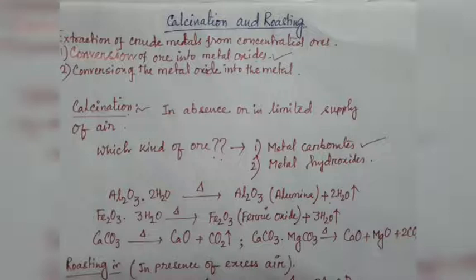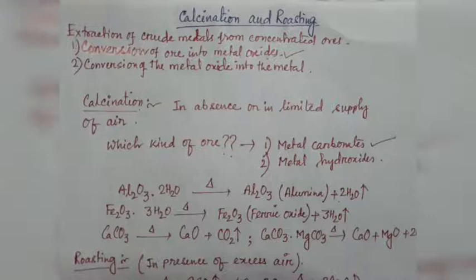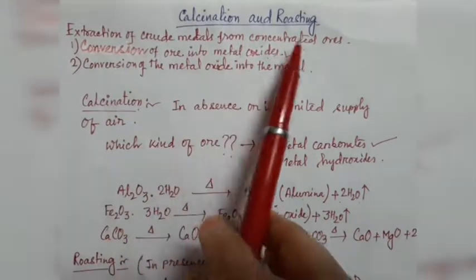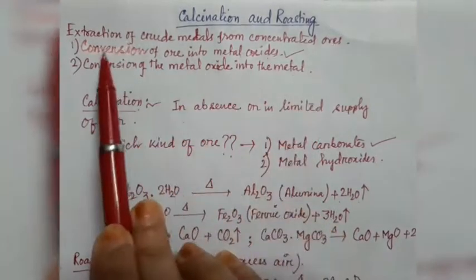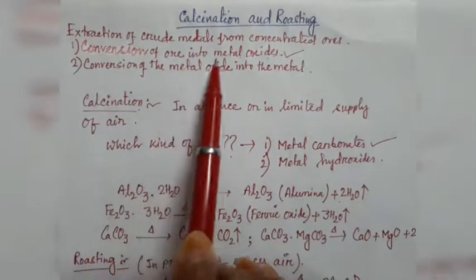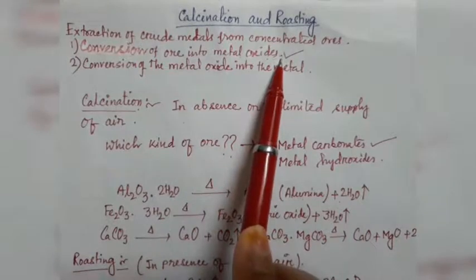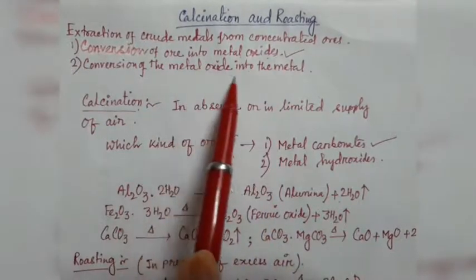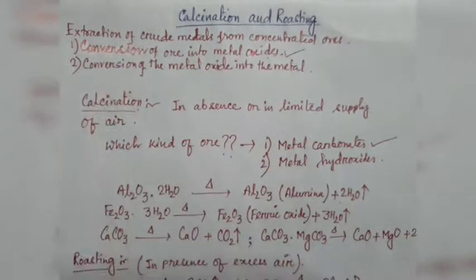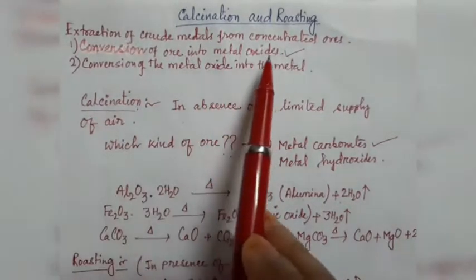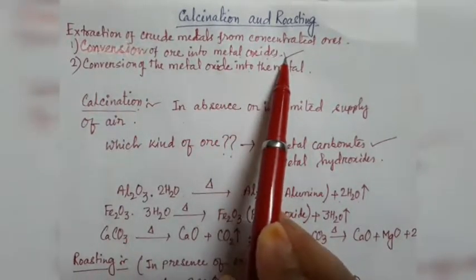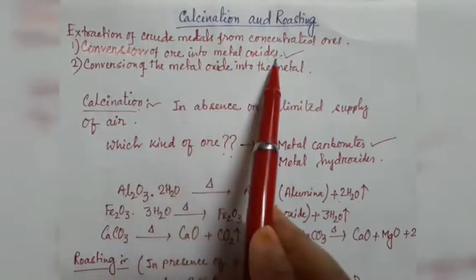In my previous video, you have already learned how to concentrate the ores. So now the question is what to do with that concentrated ore. The next process is extraction of the crude metals from the concentrated ores. The first step is conversion of the ore into its metal oxides, and the next one is conversion of the metal oxides into metal. Today we will discuss conversion of the ore into metal oxides.